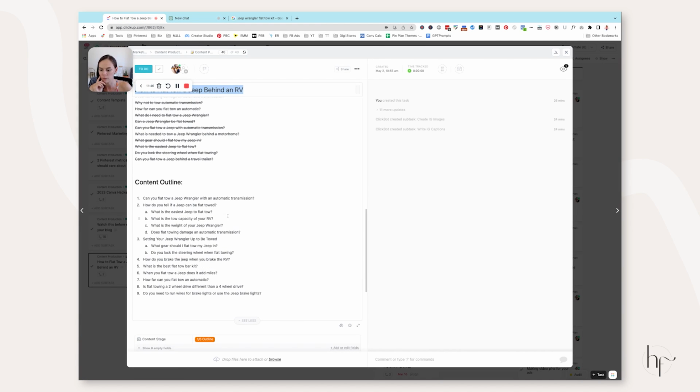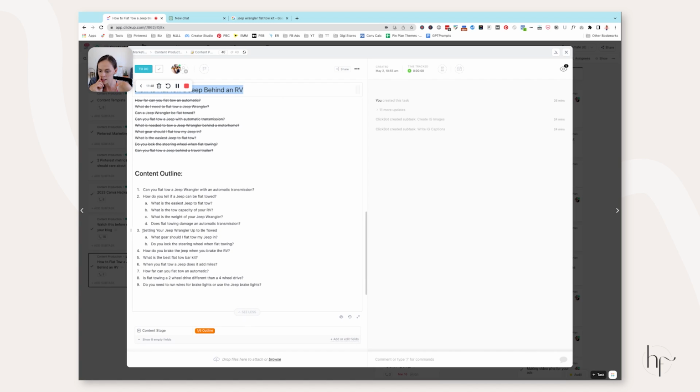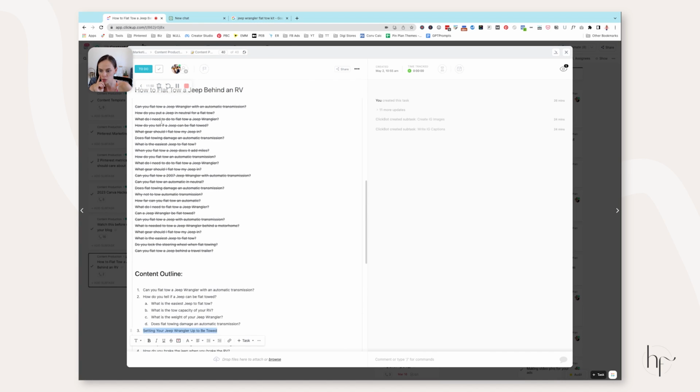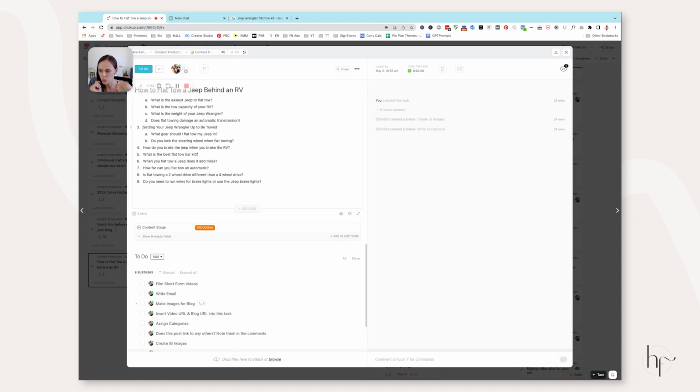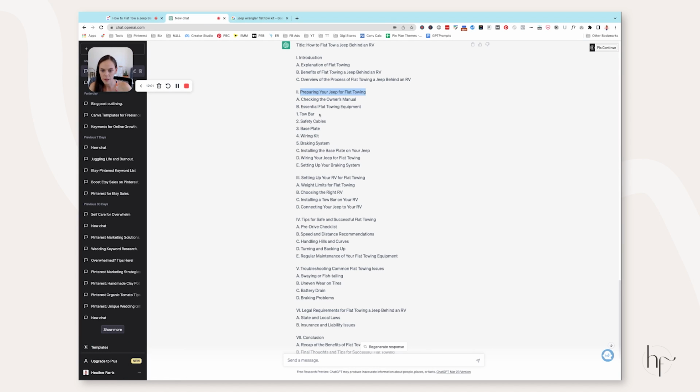So let's pop back over to my outline, and it says setting your Jeep up to be towed. That was one of the questions and keywords. So what we're going to do is just make a note next to this for that to be an H2. And then I'm going to take a peek here and say, okay, we need a tow bar, we need safety cables, we need a base kit, wiring kit, braking system. We need all of that for the Jeep.